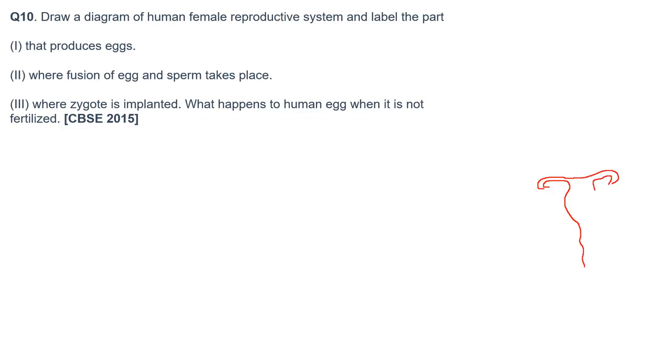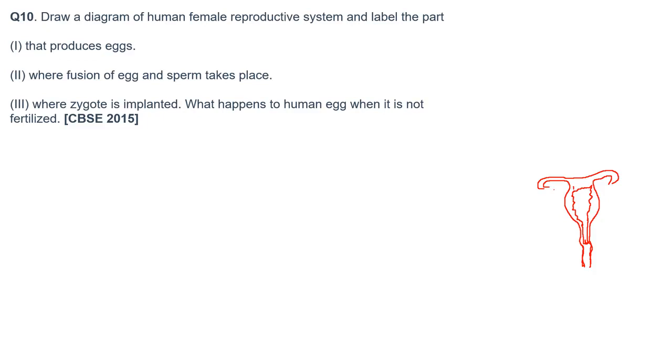The fallopian tube, this is the uterus, cervix and vagina. The uterus walls are thickened. The uterus wall is also known as endometrium or uterine wall. There is an opening here, this is called the cervix, and this is the vagina, which is also known as the birth canal.